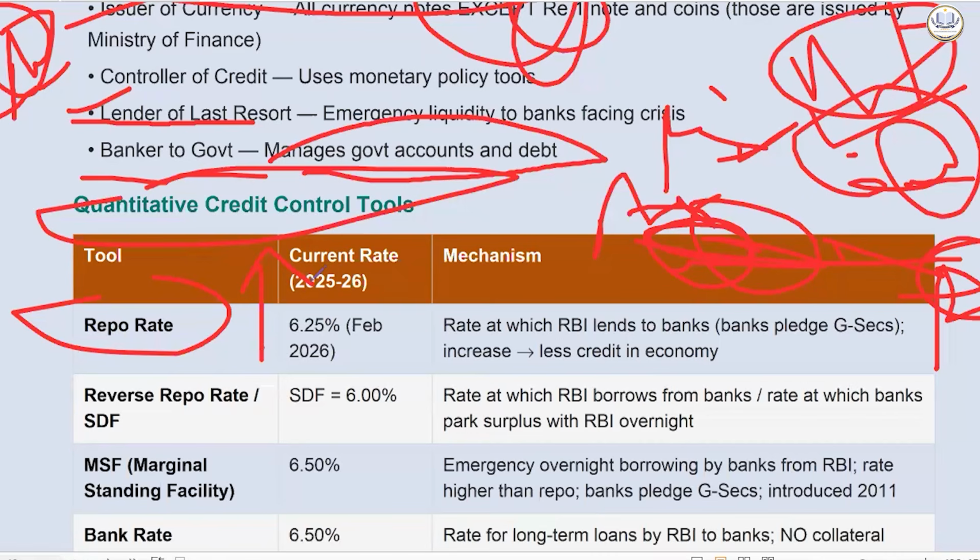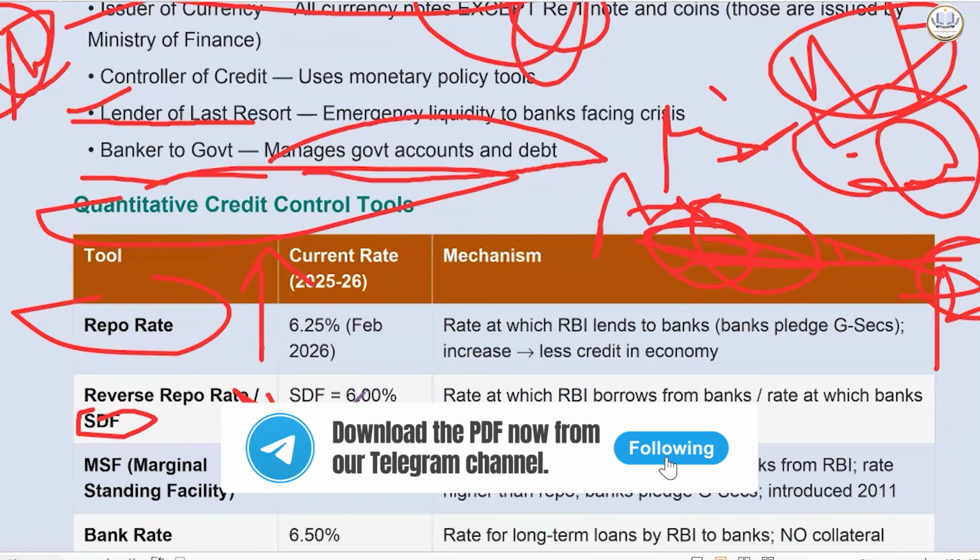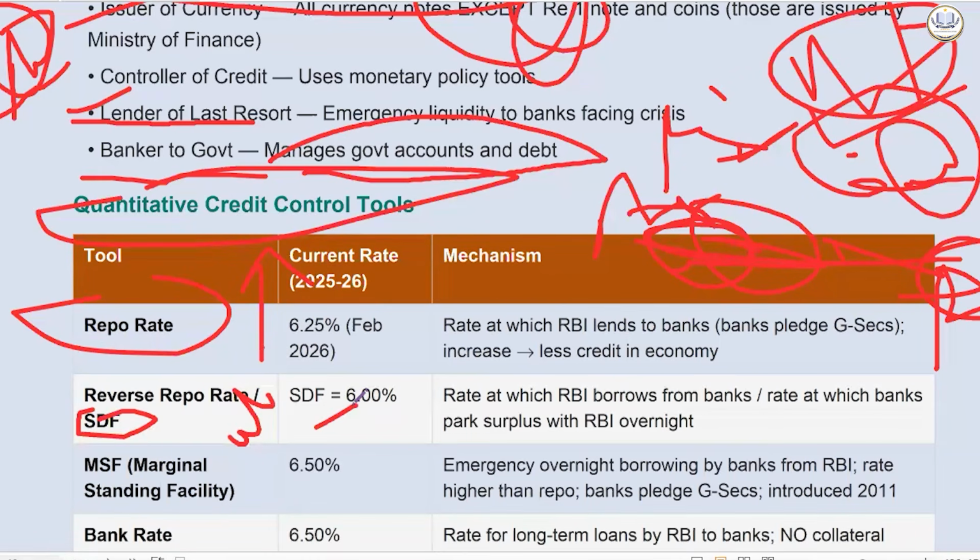We have another thing which has been started by RBI, that is the Standing Deposit Facility, called SDF. It is a collateral-free tool. It was introduced, I think, in 2022. It allows banks to park excess liquidity with the central bank and earn interest. So how is it different from reverse repo operations? Reverse repo operations require government securities as collateral, G-Secs will be there, and earn interest. SDF lets banks deposit surplus funds directly with RBI at their discretion.